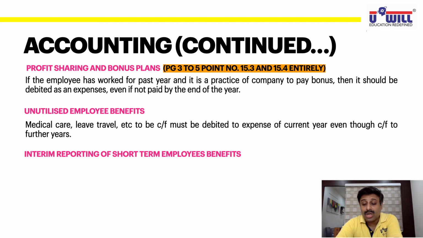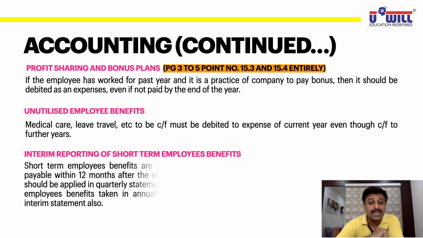Interim reporting of short-term employee benefits. Now, in the interim reporting chapter, we have already done interim financial reporting. We discussed that for every quarter, an integral approach, except a discrete approach, is to be followed. Discrete means every quarter is treated independently. So whatever rules you follow in annual financial statements, the same rules you have to follow in the interim report. Here also the same thing appears.